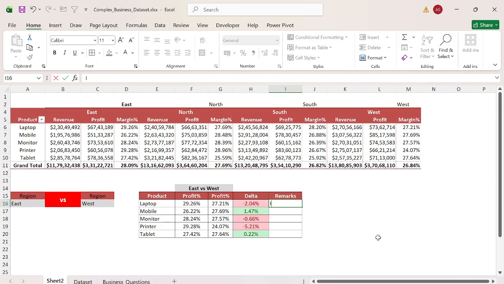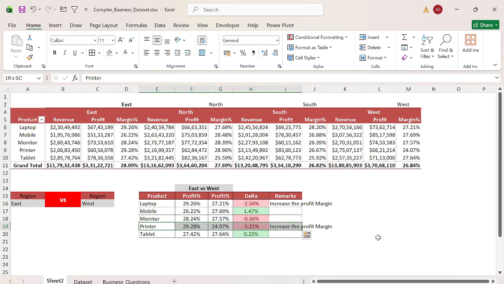Here we can increase the profit margin, and here as well. So I can ignore the decimal one, where we have a less impact. For example, for the printer, here we have a huge delta.